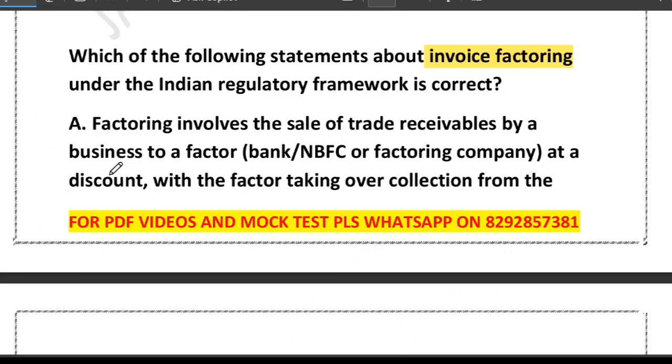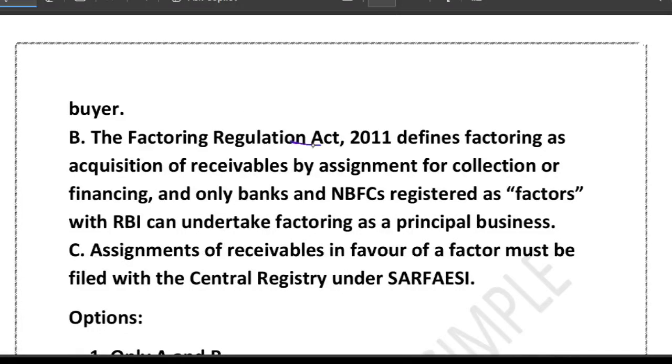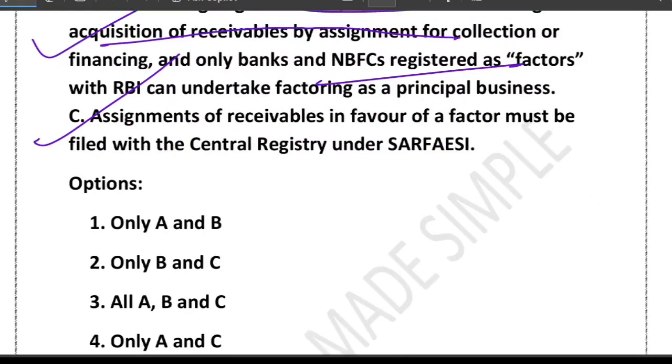So option number A says that it involves the sale of trade receivable by a business to a factor at a discount while the factor takes over the collection from the buyer, correct? The Factoring Regulation Act 2011 defined factoring as an acquisition of receivable by assignment, correct? Assignment of receivable in favor of the factor must be filed with central registry under SARFAESI, correct? So all A, B, C are correct. Option number 3 is correct, right?